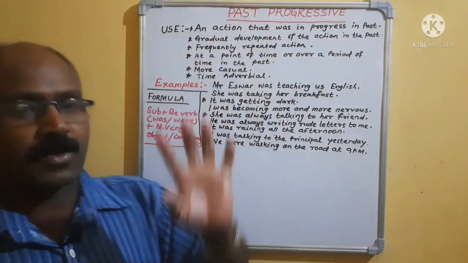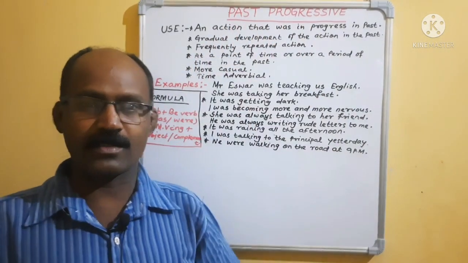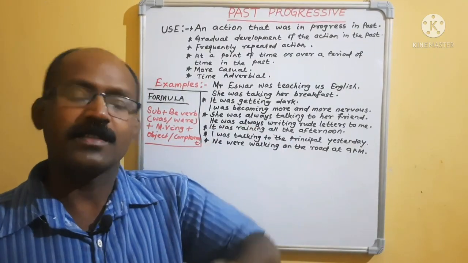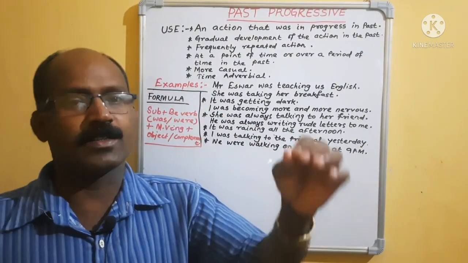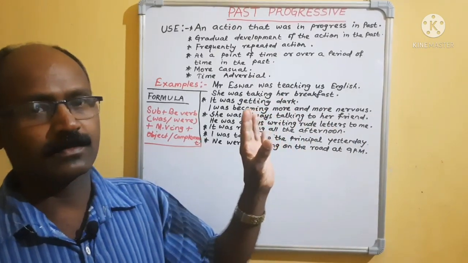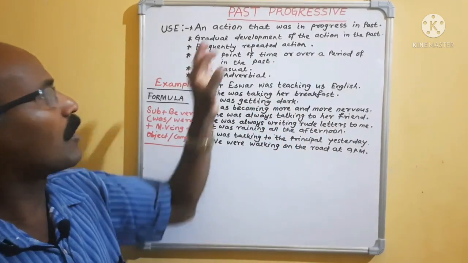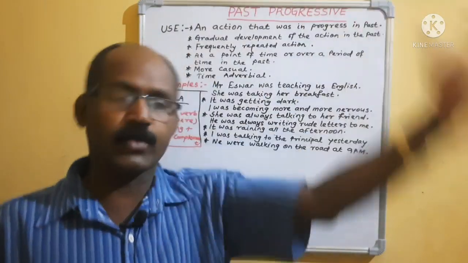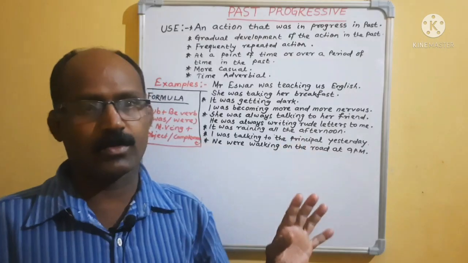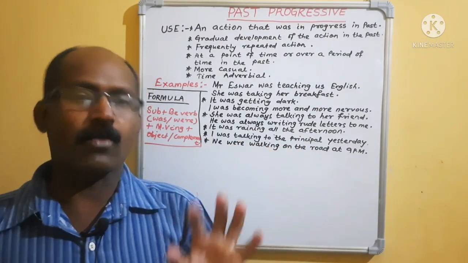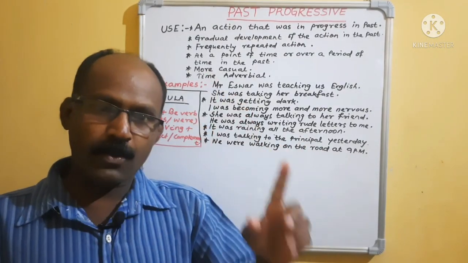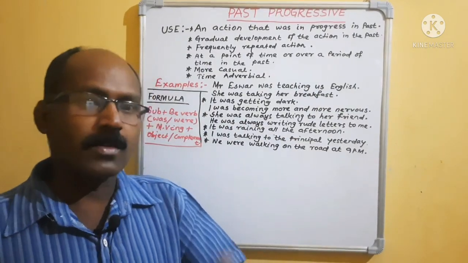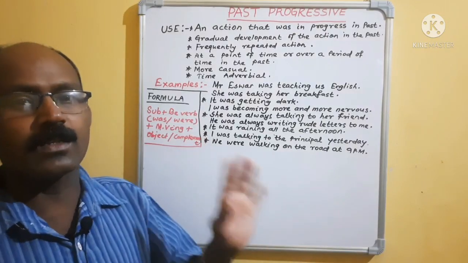Welcome to the past progressive. Already we have discussed present. All forms have been completed. Past simple and past simple voice change is completed. Then today we come to the past progressive. Progressive means continuing. Earlier it was continuing, isn't it? Also the formulas are known from the present progressive. Here the same formula is used, but the tense will be changed. Only the tense will be changed.